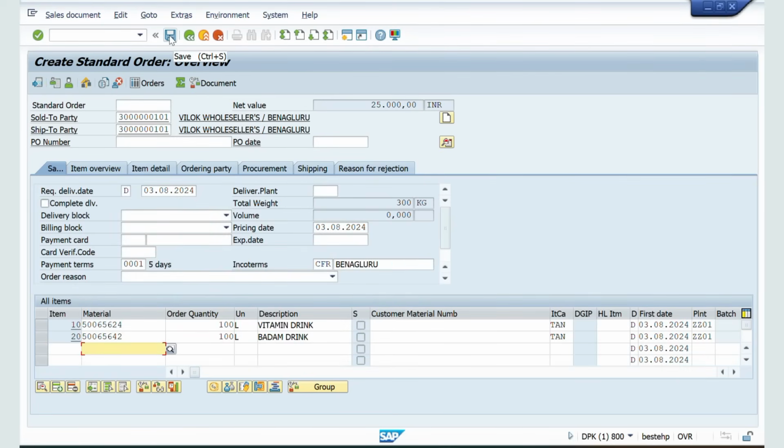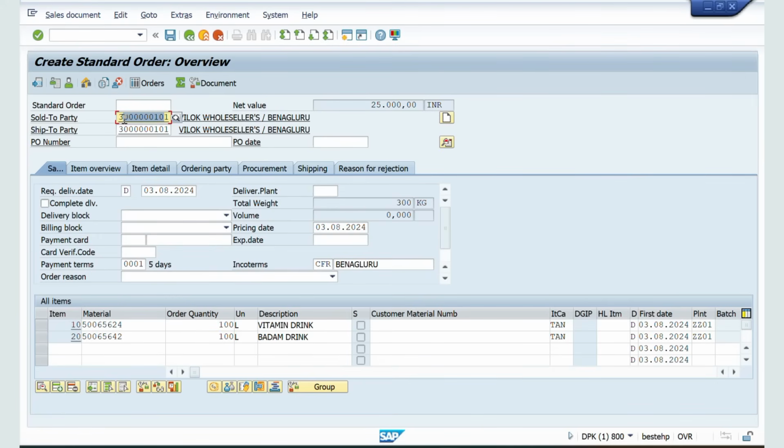So in real time, what will happen? This customer might order more than 100 different materials. For users, it is very difficult to come and give individual materials and also the order quantities. So that's why in the back end, we will create one item proposal and assign that item proposal in the customer master data.